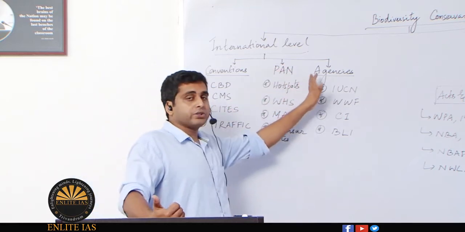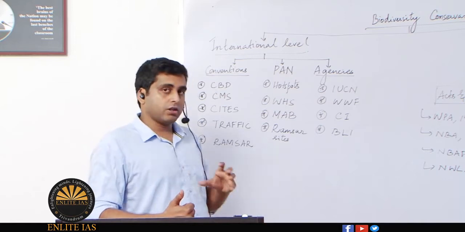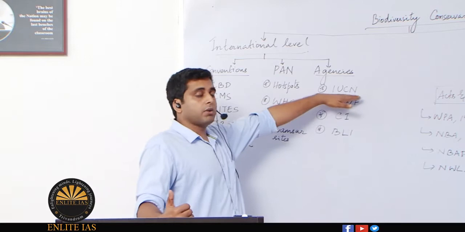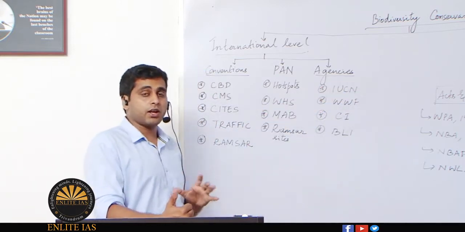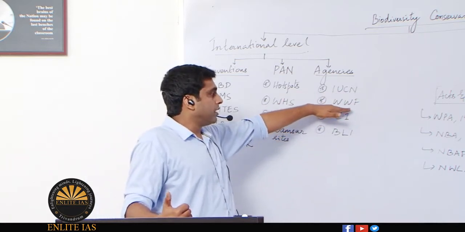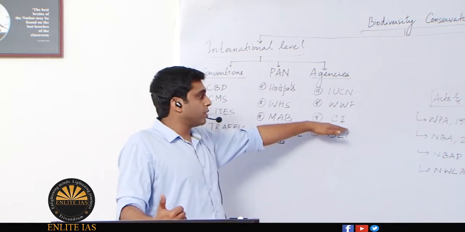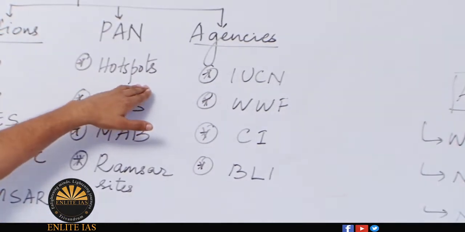Then we will be studying those agencies which function for biodiversity conservation, or which have biodiversity conservation as their prime responsibility. These are IUCN, the most famous NGO, whose Red Data Book you will know about. So IUCN or International Union for Conservation of Nature, then the World Wildlife Fund or WWF, then Conservation International, which has a unique role in establishing biodiversity hotspots across the world.